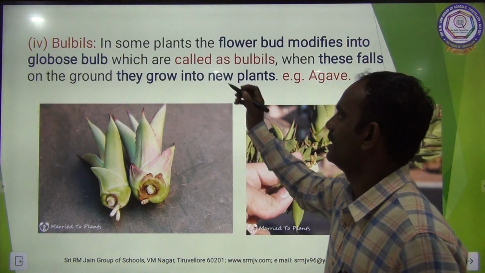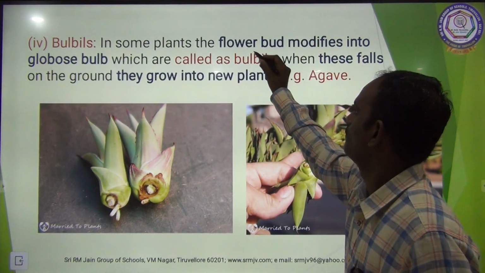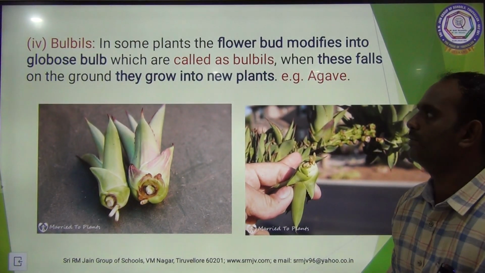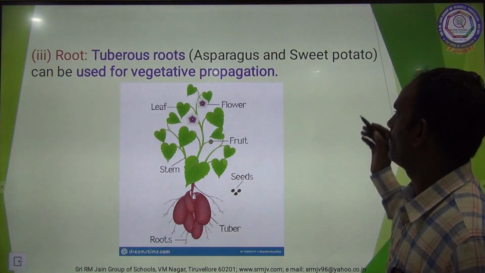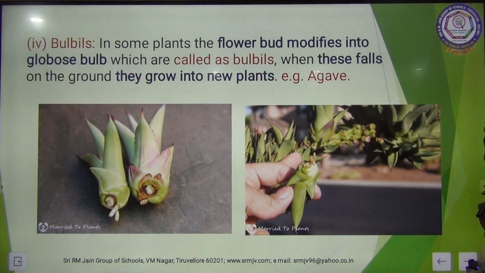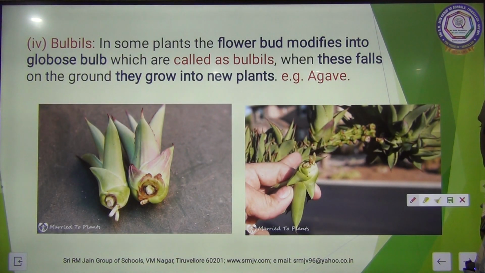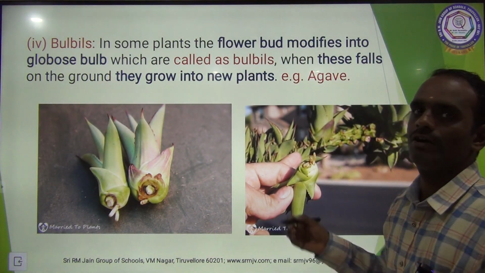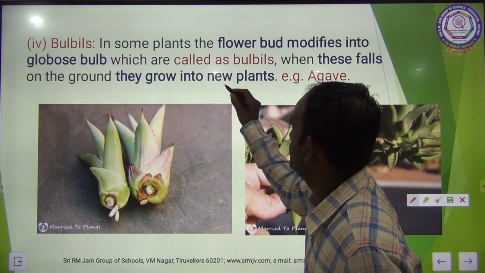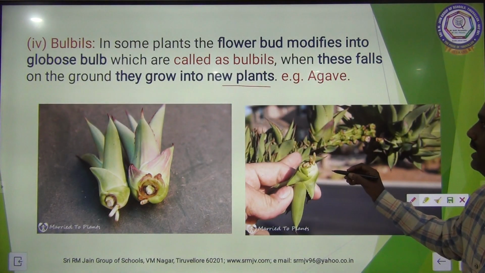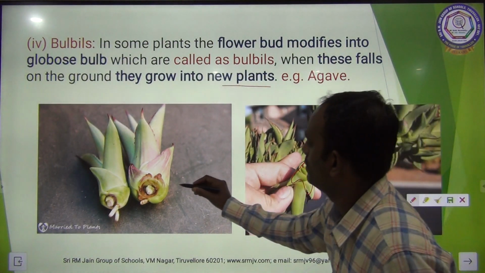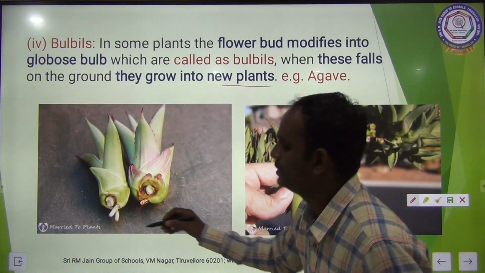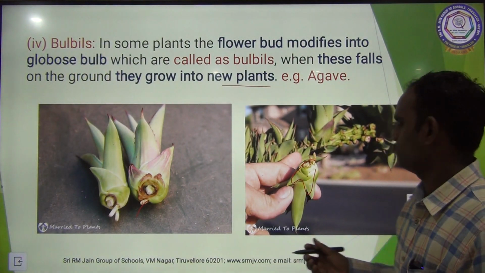Then bulbils. In some plants, flower buds are modified into globose bulbs, which are called bulbils. When these fall on the ground, they grow into a new plant. See here, this is the separate bulbil. When it falls on the ground, this grows into a new plant.